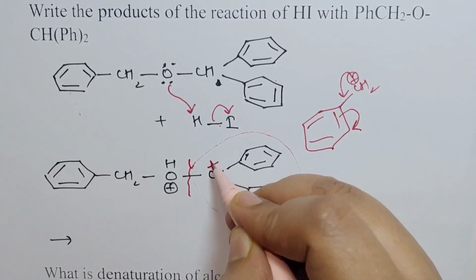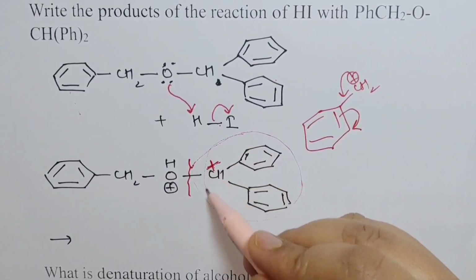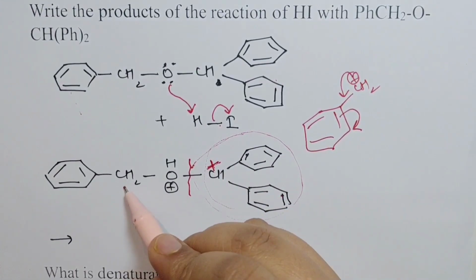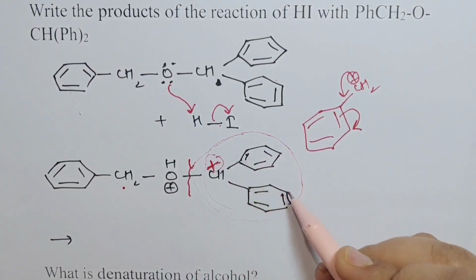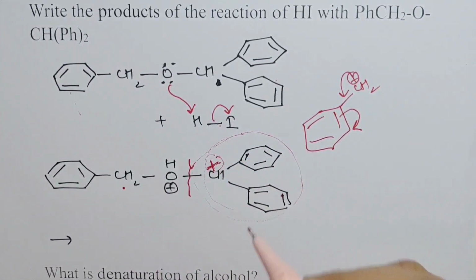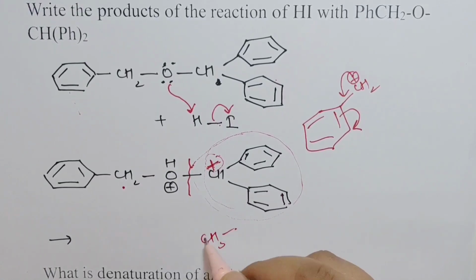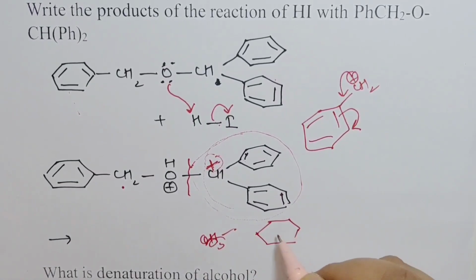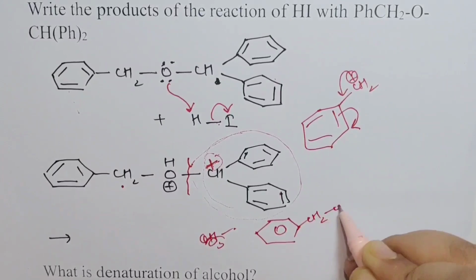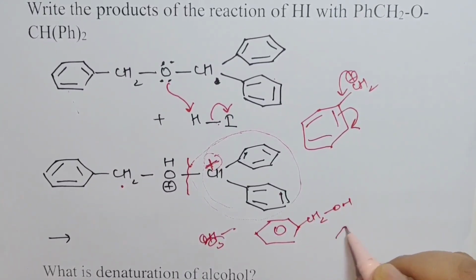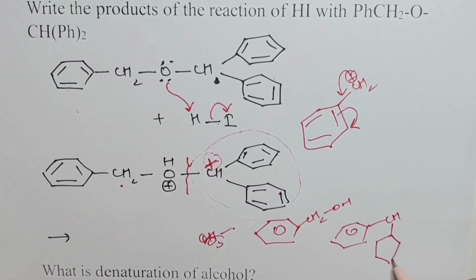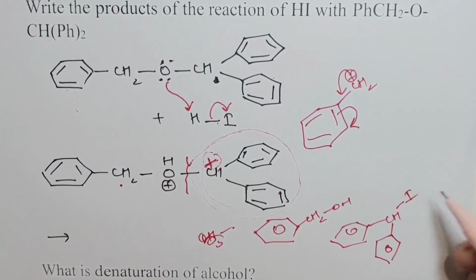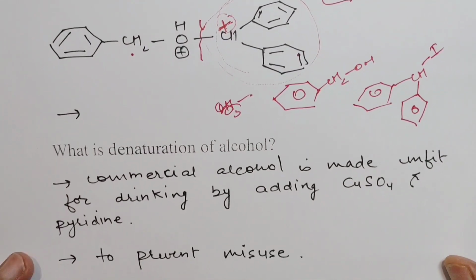And the carbocation that would be formed would be this, because it's more stable as compared to benzyl carbocation, because the positive charge would get delocalized over two benzene rings. So your products would be benzyl alcohol and diphenyl iodomethane.